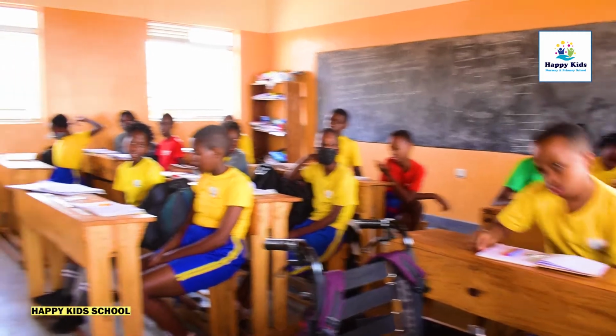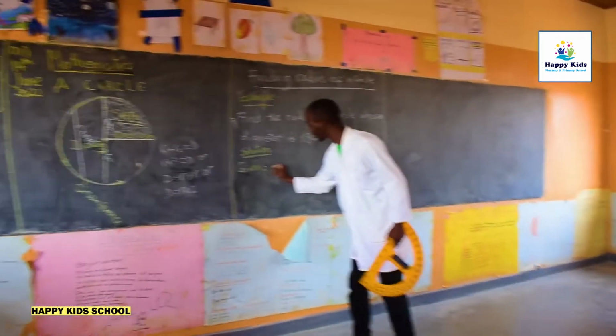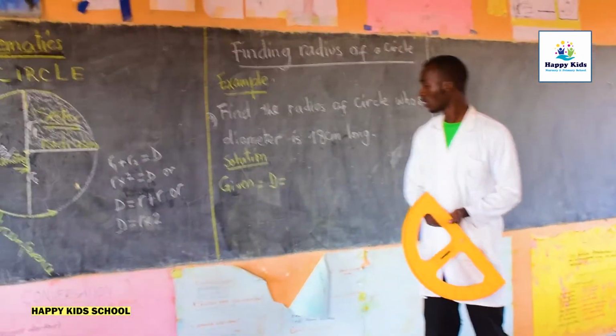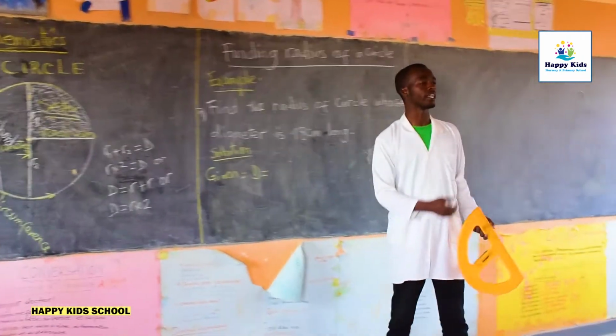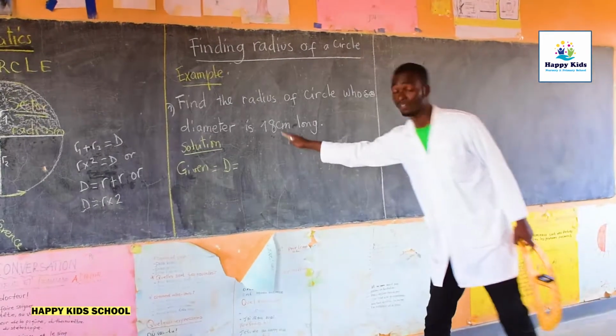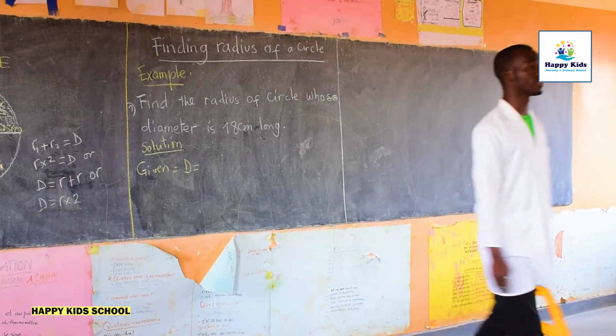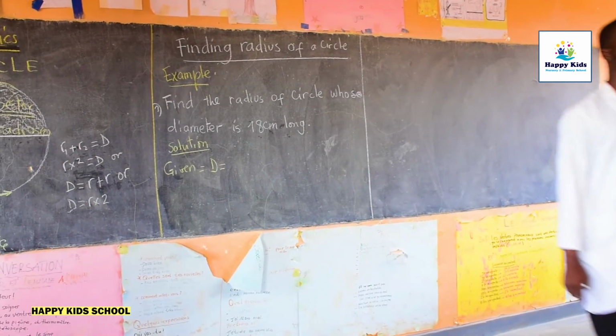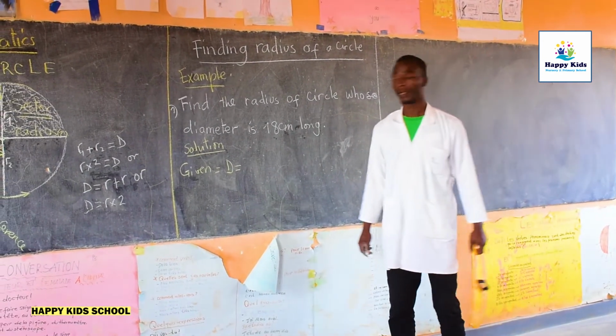We are given the diameter of the circle. Good. What is the diameter of this given circle?